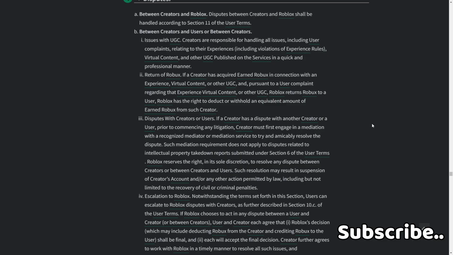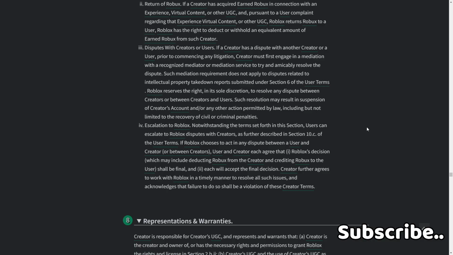Disputes with creators or users. Prior to commencing any litigation, a creator must first engage in mediation with a recognized mediator or mediation service to try and amicably resolve the dispute. Such mediation requirement does not apply to disputes related to intellectual property takedown reports submitted under Section 6 of the user terms. Roblox reserves the right in its sole discretion to resolve any dispute between creators or between creators and users. Such resolution may result in suspension of creators' accounts and or any other action permitted by law, including but not limited to the recovery of civil or criminal penalties.